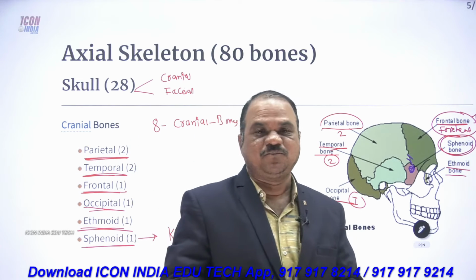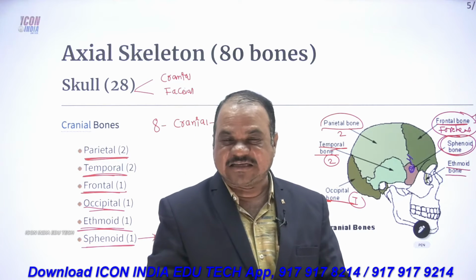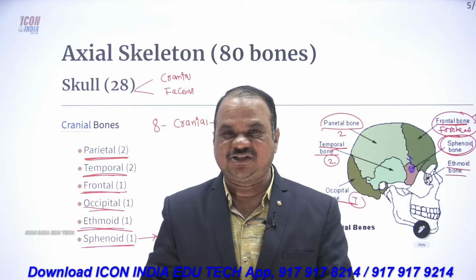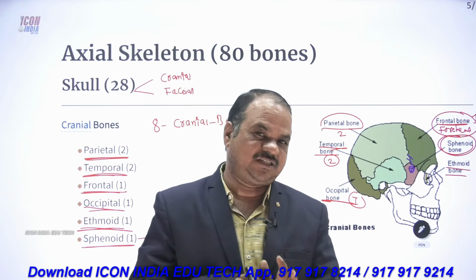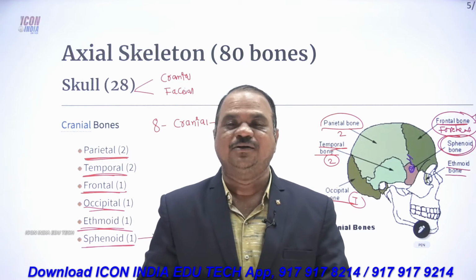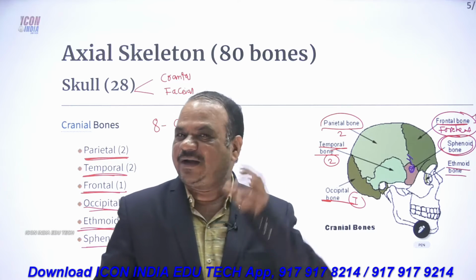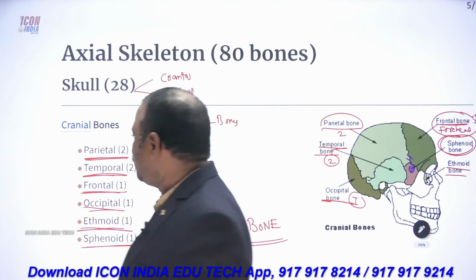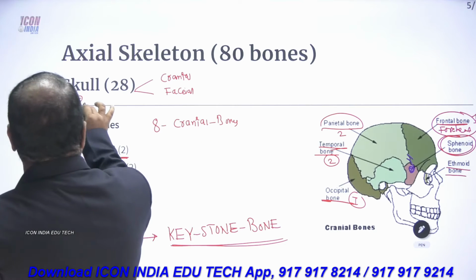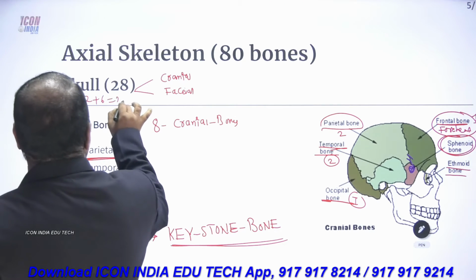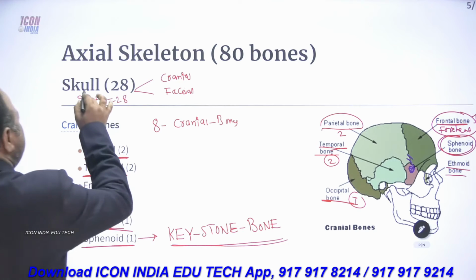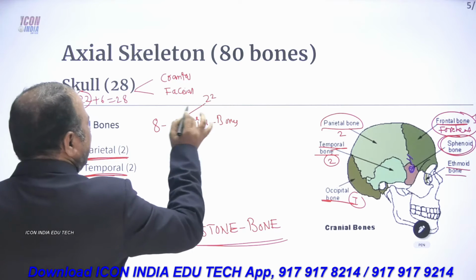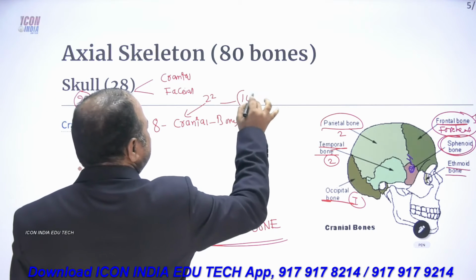In our skeletal system, there is the axial and appendicular skeleton. In the axial we have 80 bones. Out of the 80, the skull consists of 22 plus 6, totally 28 bones. Normally we say 22 only, but here the ear ossicles are 3 plus 3, so totally 28. So the skull consists of 22 plus 6 equals 28. Out of the 22, 8 are cranial and 14 are facial.